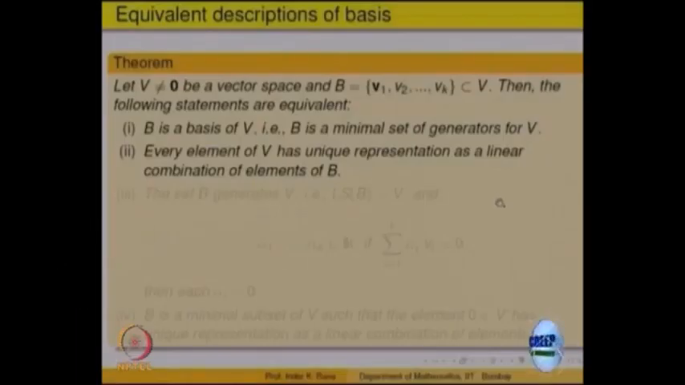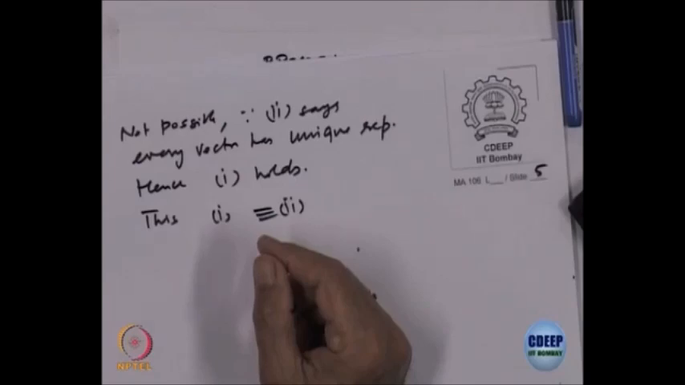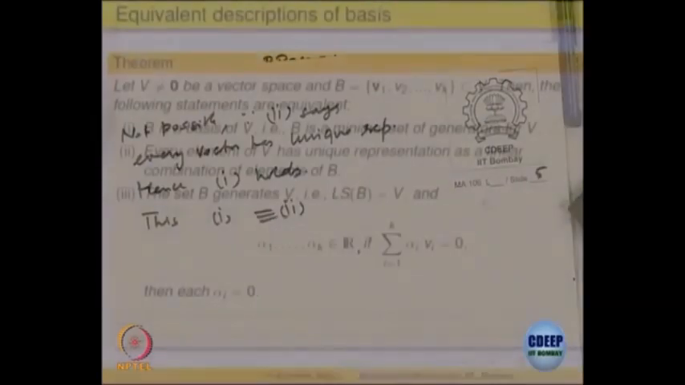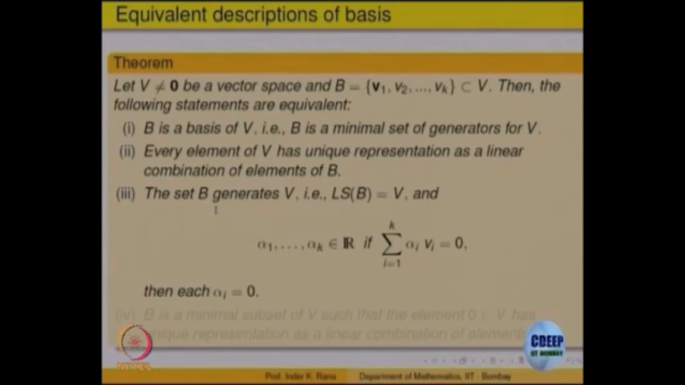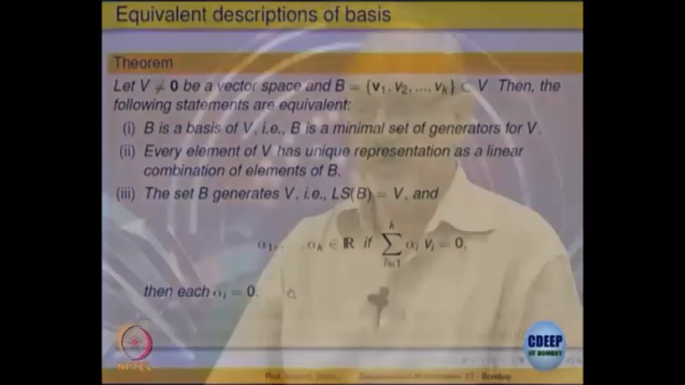And now we want to prove another one, namely saying that every element has got a unique representation is equivalent to saying that the set B generates, that is, the linear span is V, and if a linear combination is 0, then all the scalars must be 0. That is what essentially we did in the previous thing also, right.